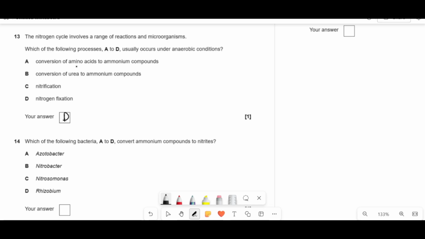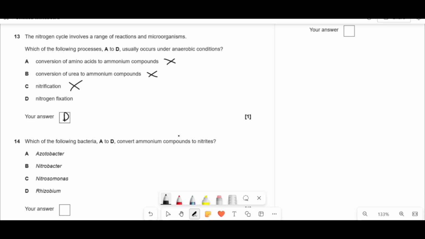Conversion of amino acids to ammonium compounds is what your liver does when you're deaminating things, so that one's out. Conversion of urea to ammonium compounds, there isn't really a process that does that, because that happens in your body. We want to convert these ammonium compounds into urea because it's less toxic, so that one's out. Nitrification is just simply where you're converting ammonium ions into nitrites and nitrates, and that's not anaerobic conditions. So it's only nitrogen fixation.